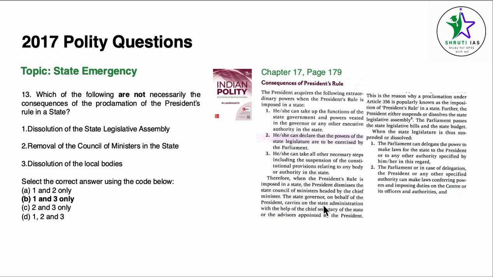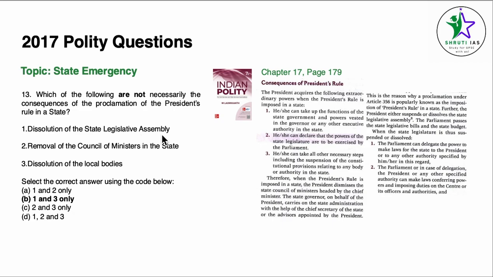The state governor on behalf of the president carries on the state administration with the help of the chief secretary of the state or the advisors appointed by the president. This is the reason why a proclamation under Article 356 is popularly known as President's Rule in a state. Furthermore, the president either suspends or dissolves the state legislative assembly. Now, it's not definitely that the state legislative assembly will just get dissolved.